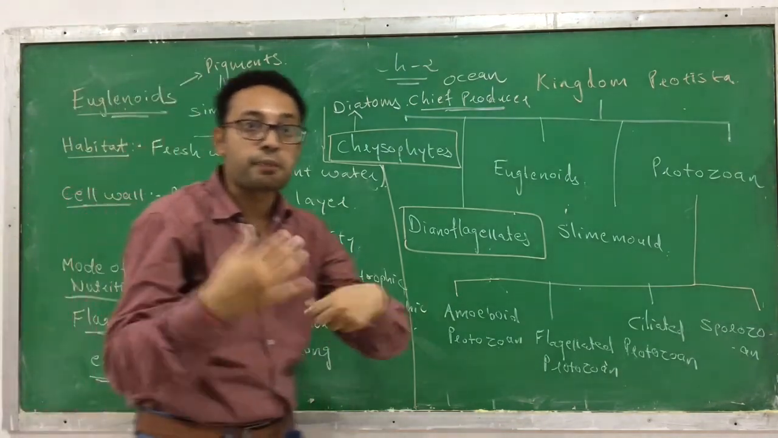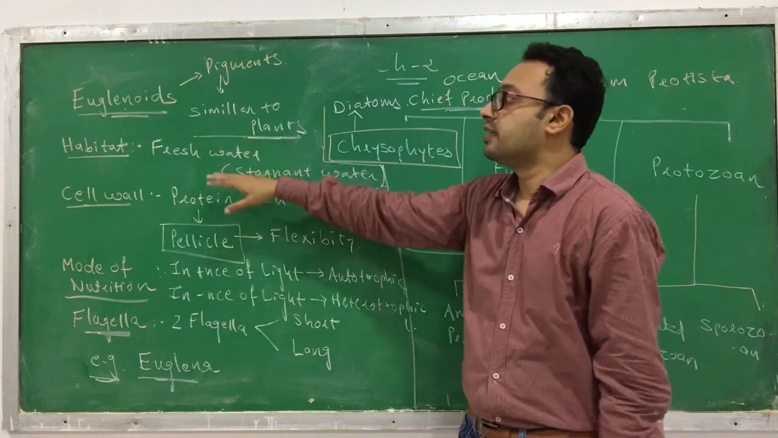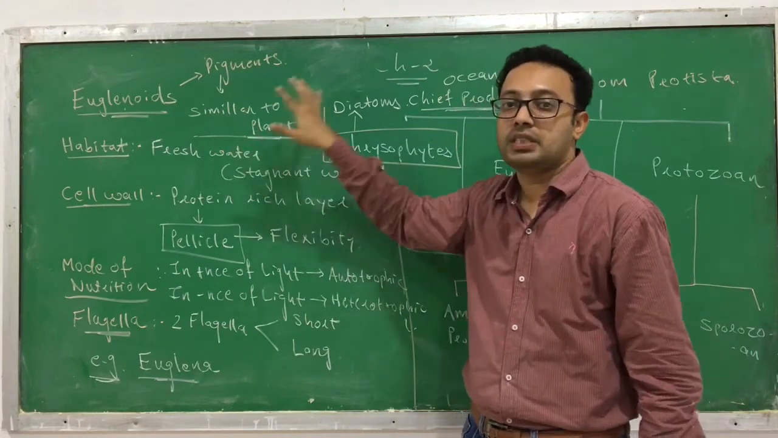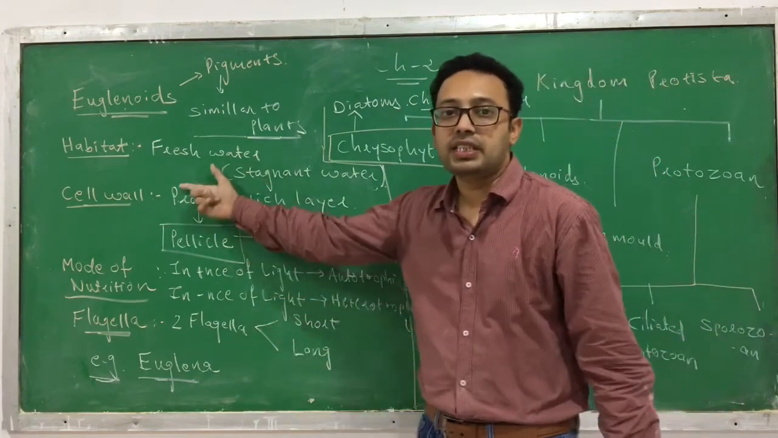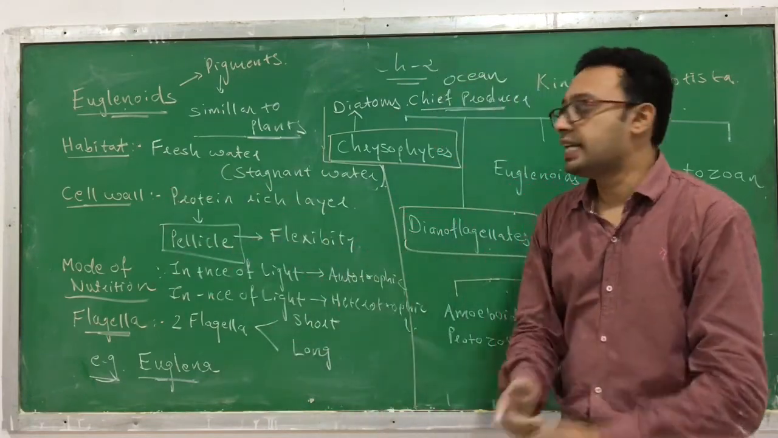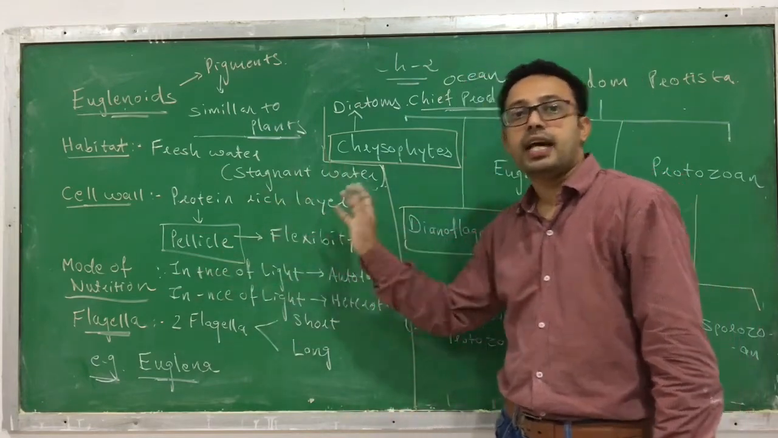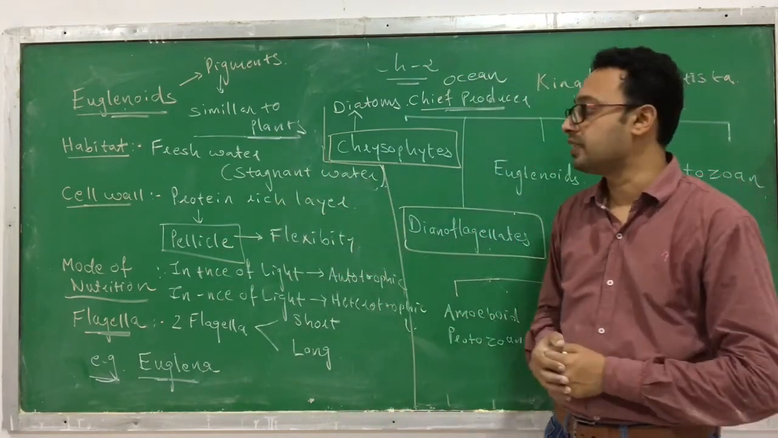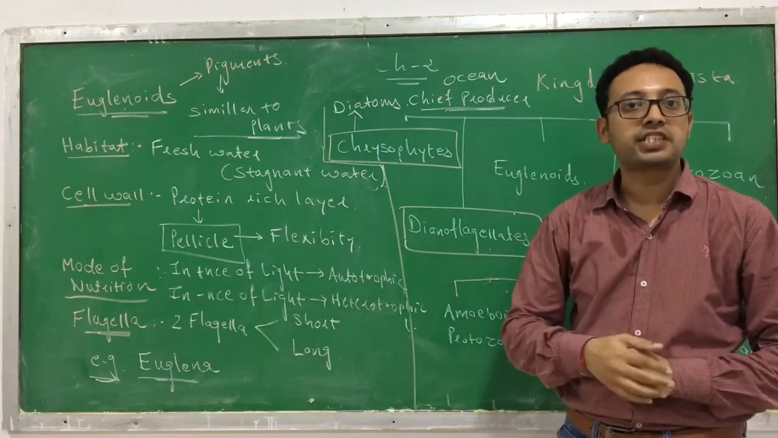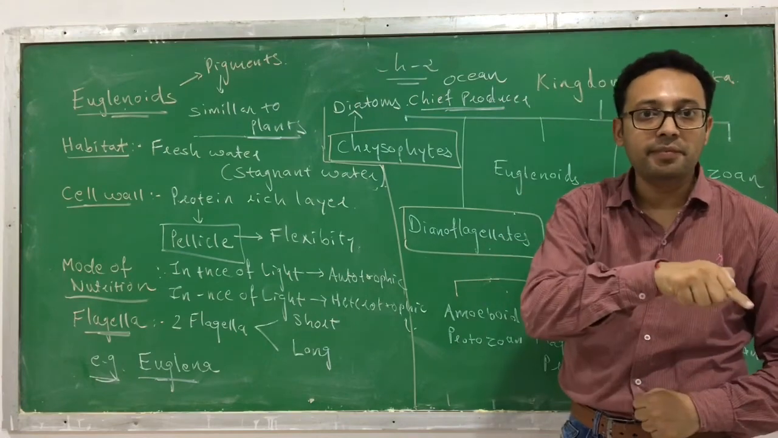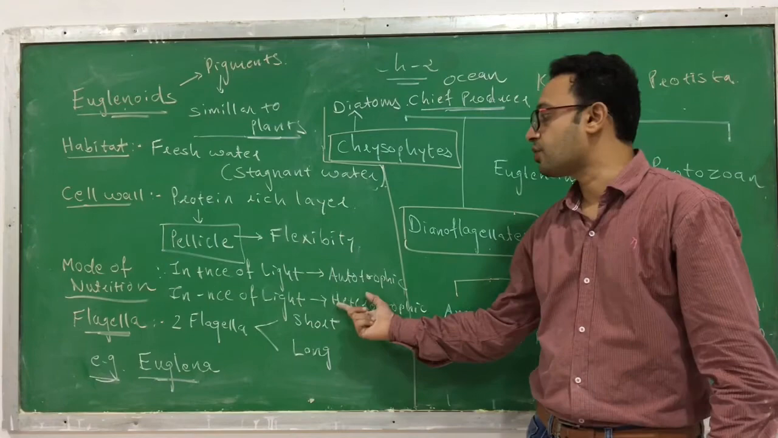So let's repeat the characteristics of the euglenoids. They can be found in fresh water, specifically in stagnant, steady water. Instead of a cell wall, they have a protein-rich layer called the pellicle, and due to this pellicle they are flexible in nature and can move easily. The mode of nutrition is of two types based on the external condition. If sunlight is available, they are autotrophic. If sunlight is absent, they are heterotrophic.